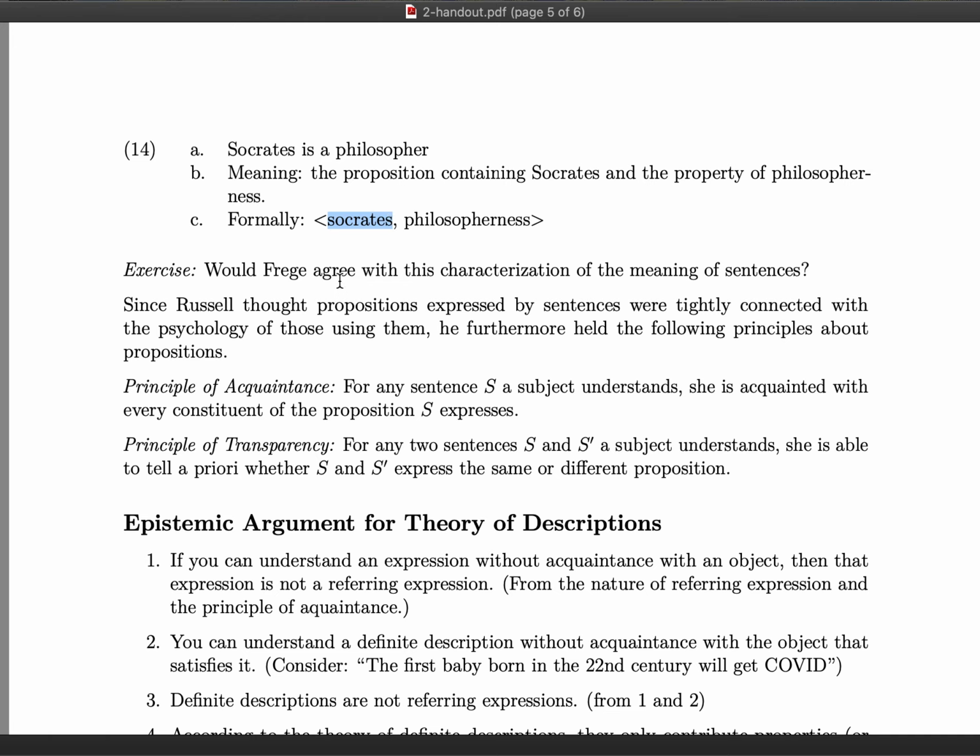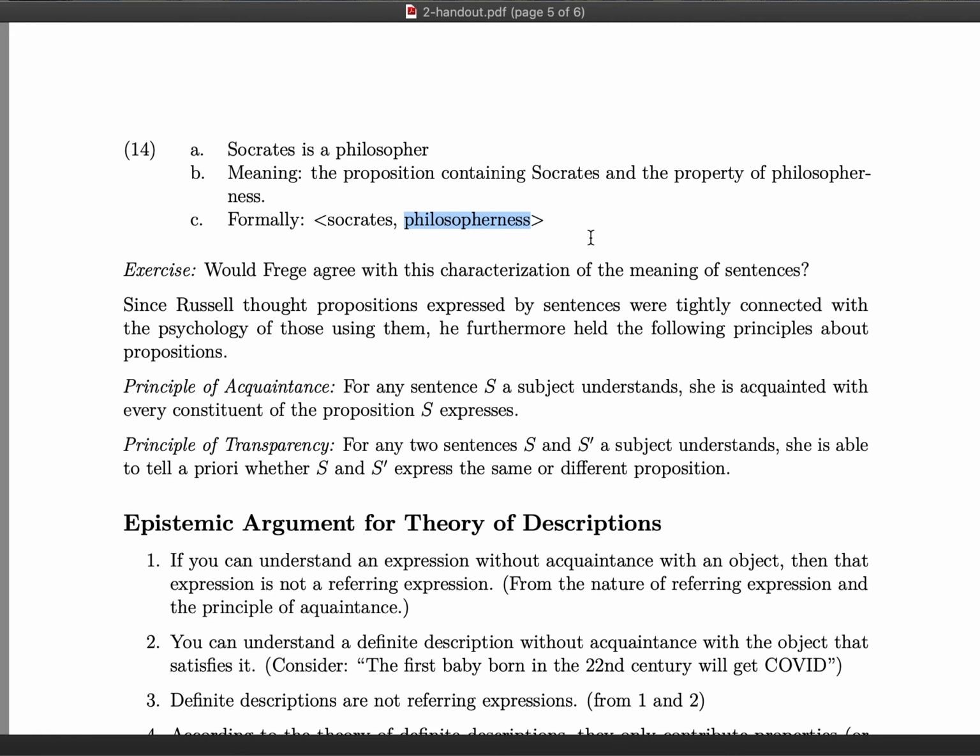Okay, so this here isn't the name Socrates inside this proposition, but rather what I'm trying to represent is that in this proposition, the individual Socrates himself, the referent of the name Socrates, is a part of the proposition. And the other part of the proposition is a property. This is a property of philosopherness or of being a philosopher.